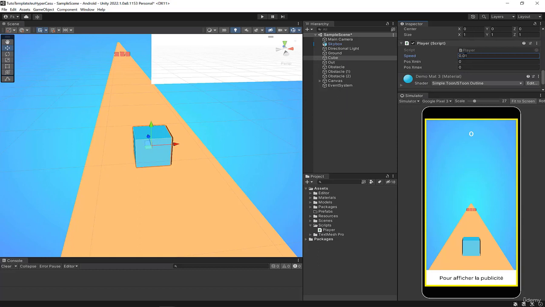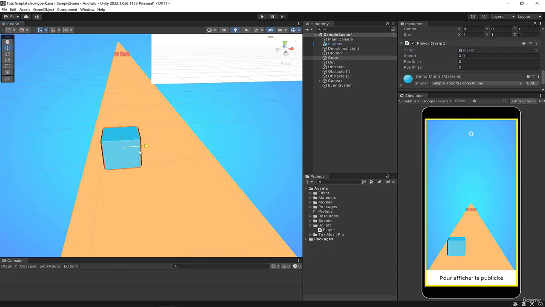Otherwise, if you don't set a small value, if you move your thumb from here to here, then the cube will have moved 100 meters to the right, for example. What I want is that if you move your thumb from here to here, the cube will move from here to here, approximately. It doesn't have to be extremely precise, but we need a small value.